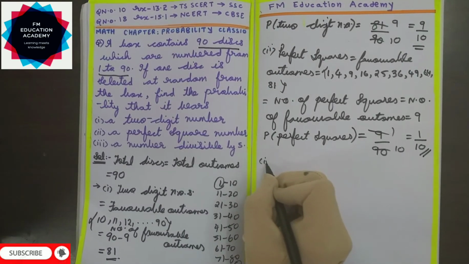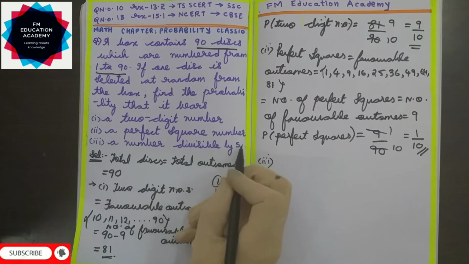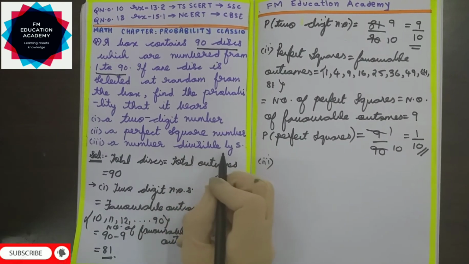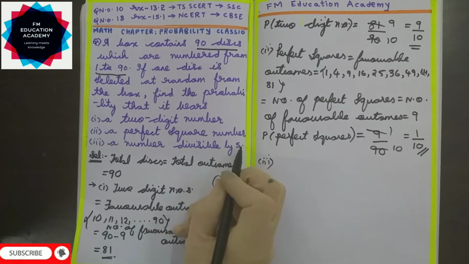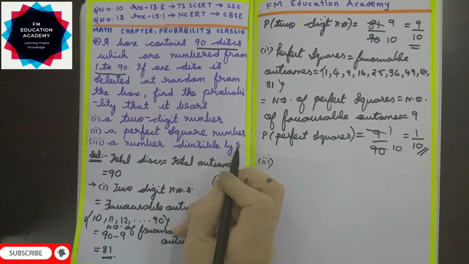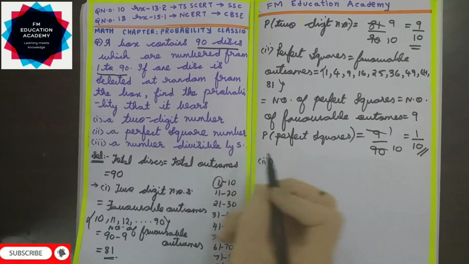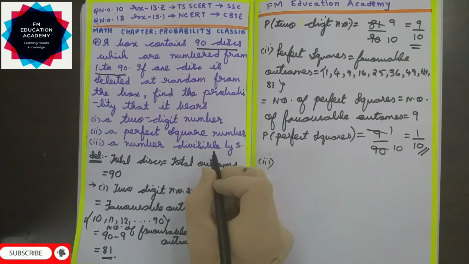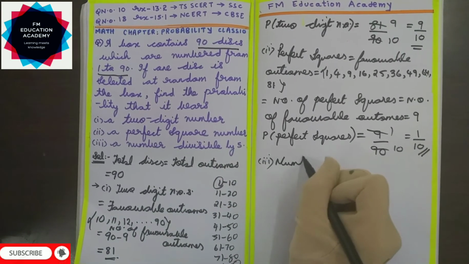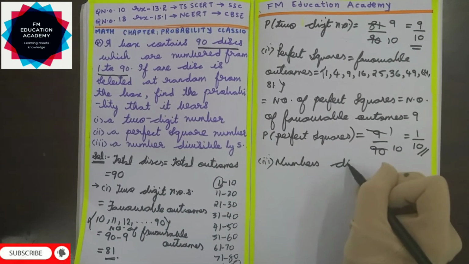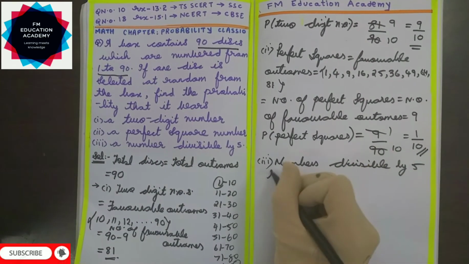Now let us move to the third bit. I should find out the probability that it is a number divisible by 5. What are numbers divisible by 5? Any multiple of 5 will be divisible by 5. What are multiples of 5? 5, 10, 15, 20, 25, 30, etc. are multiples of 5. So in order to find out the probability of a number divisible by 5, let us first write numbers divisible by 5 from 1 to 90.